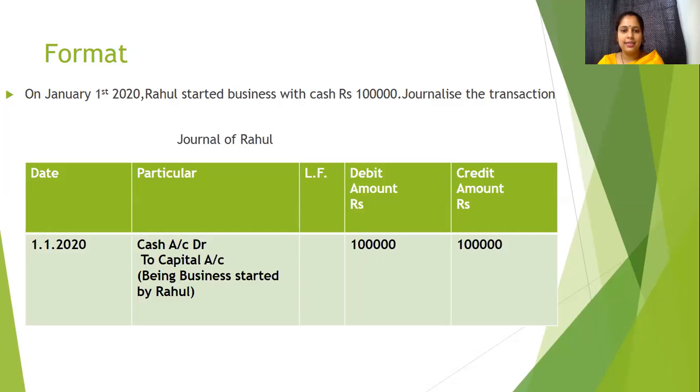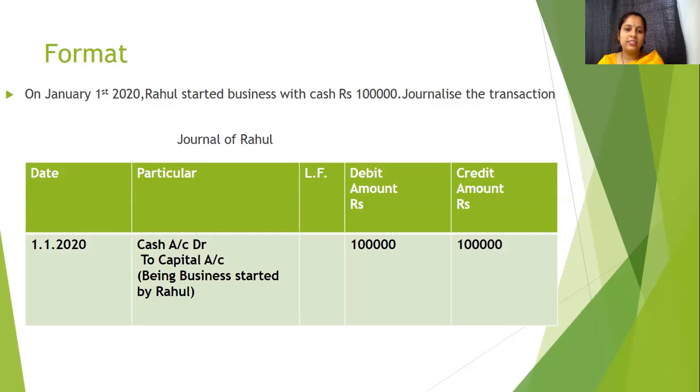Now, cash is a real account. Cash is coming into the business, so debit what comes in, as per the golden rule of accounting. Capital is a representative personal account. It represents the owner, so it is a personal account. Therefore, the owner is the giver. Debit the receiver, credit the giver. So we will credit the capital account. Two accounts, cash and capital: cash is debit, capital is credit.